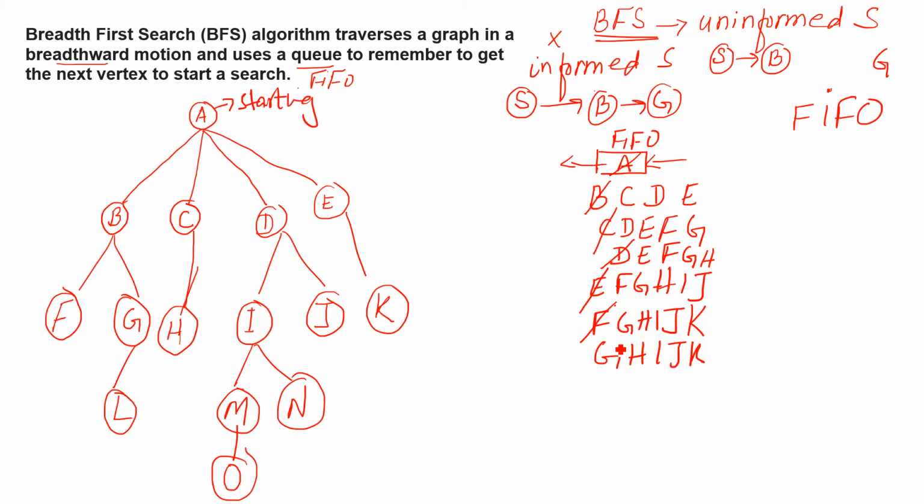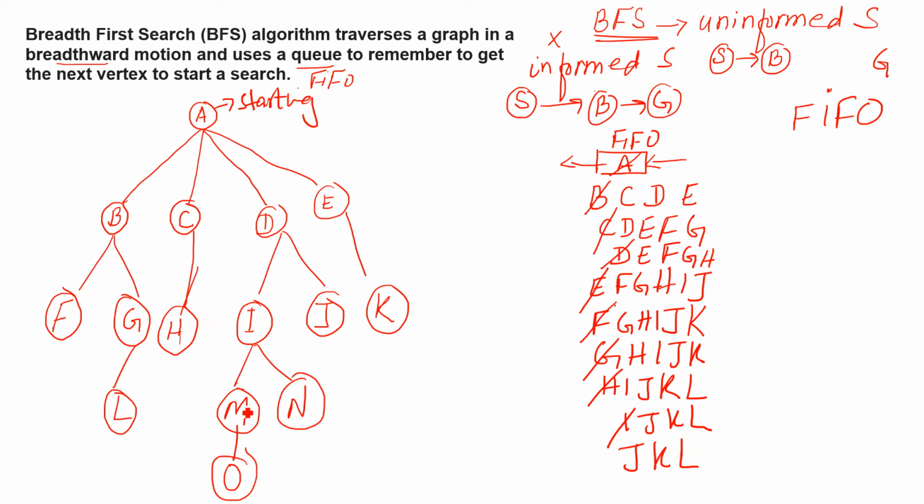So this is done. Now cancel this G. We have H, I, J, and K, and now you have to check how many routes we have from G. Only one, which is L, right down here. Then cross H, write I, J, K, and L. How many routes do we have from H? There is no route, so that's fine. It is done. Cross I, J, K, L.